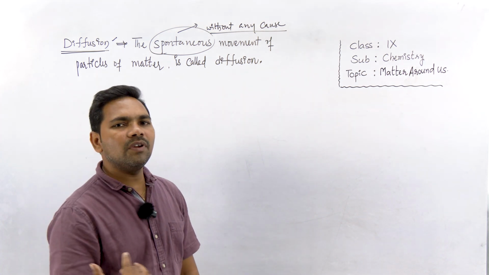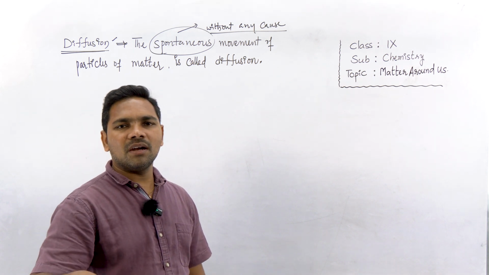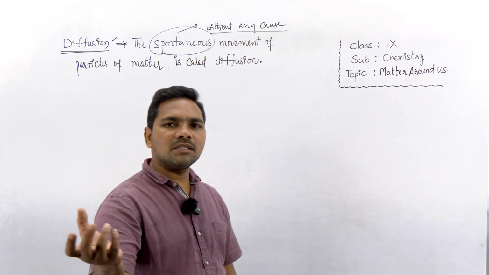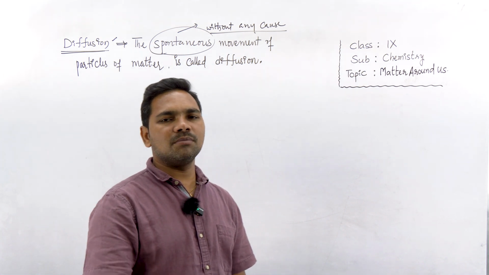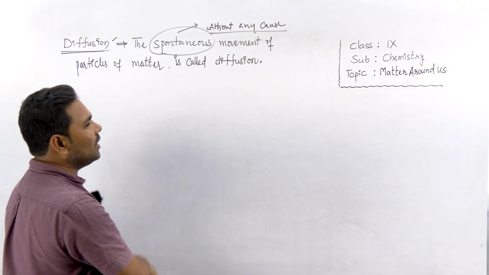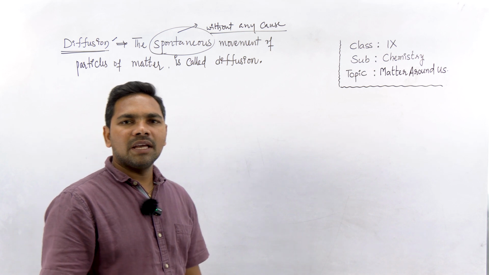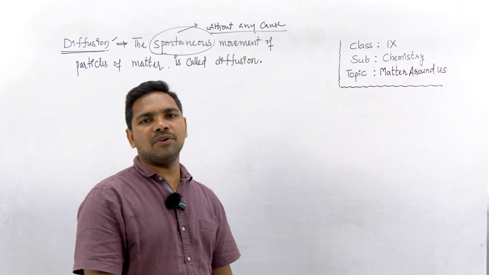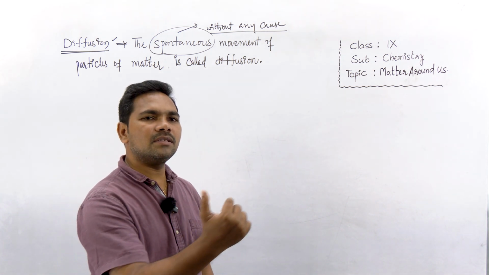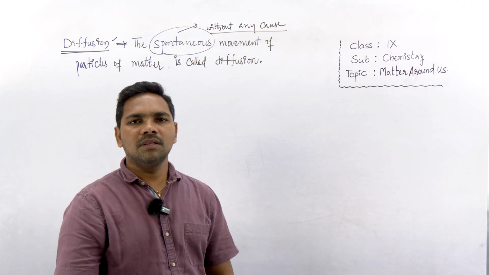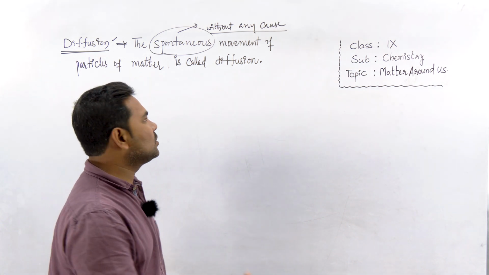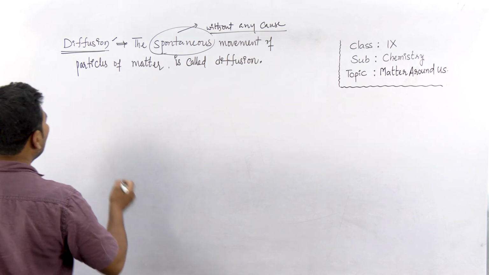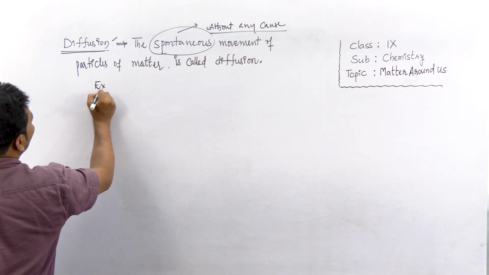So when you are moving nearby the dumping yard, when that bad, foul smell reaches you, we get that smell. It is possible because of diffusion. And now let us see, if you spray perfume in the room, the scent particles move themselves throughout the space available and we get the fragrance. It is also possible by diffusion. Let us see examples of diffusion.